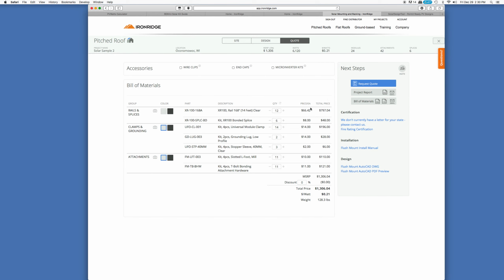Over here, it's a price each, a quantity, and a total price. And if you look at this, oh my goodness, that looks like quite a bit of money, which it is. Iron Ridge does cost more than some other systems, but in some cases you also get what you pay for. I think it's a really nice system. It's easy to put up. It looks good. It works well.